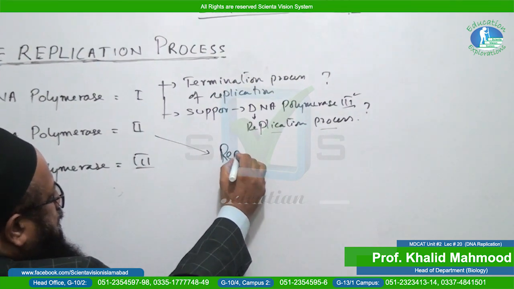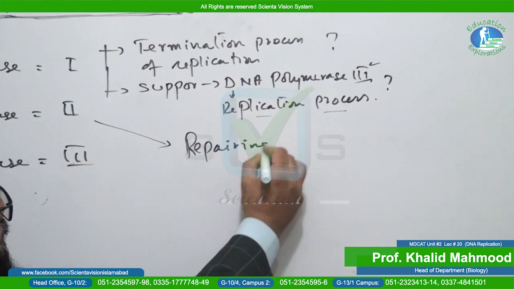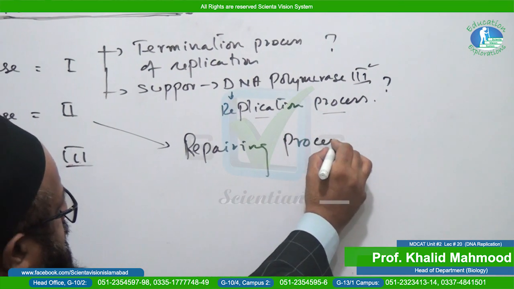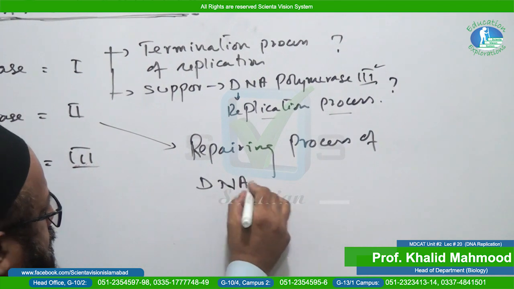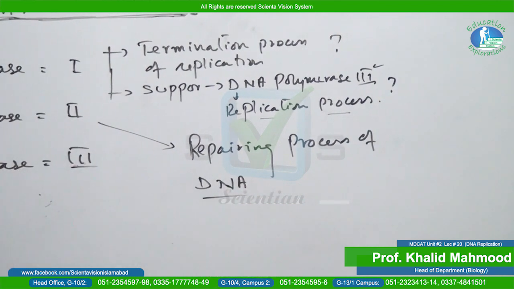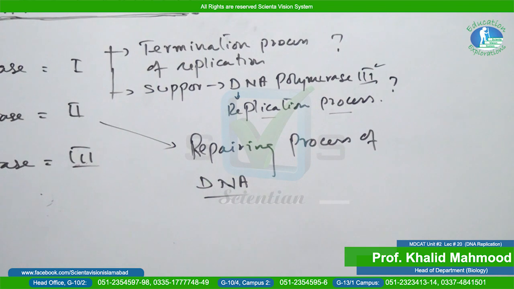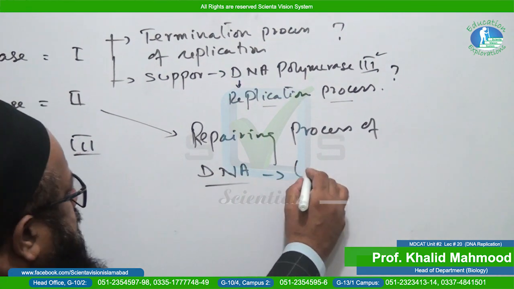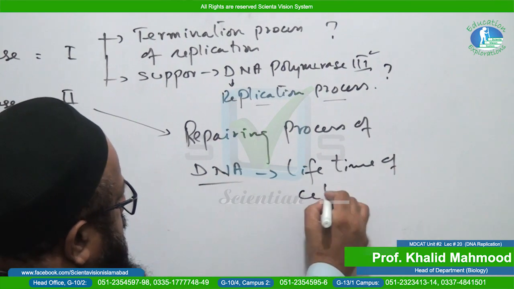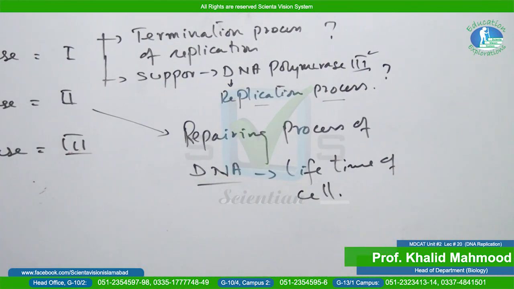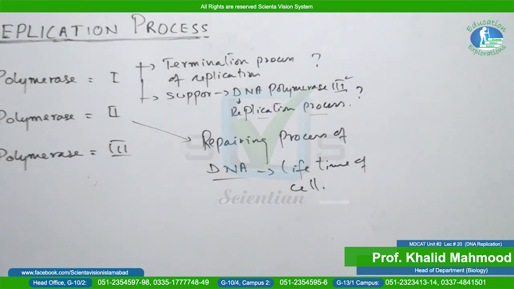Keep in mind, this is during the lifetime of the cell. So this is the role of DNA polymerase 2.